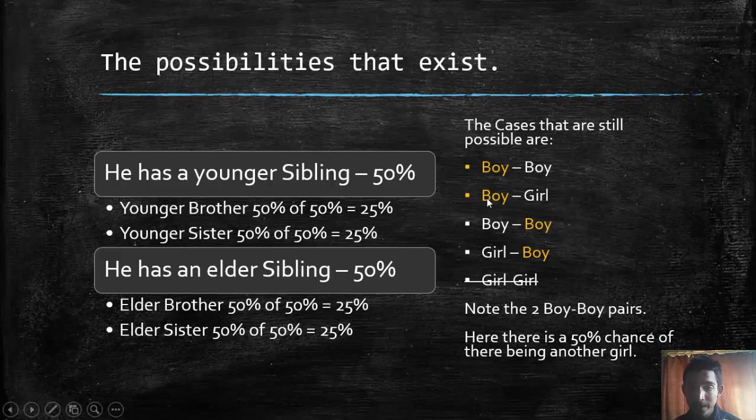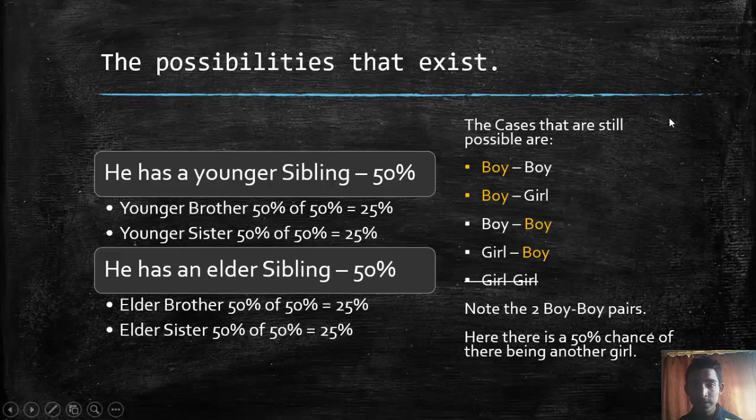Now, we have to note that there are two boy-boy pairs over here. This is because there are two possibilities, there being a younger brother or there being an older brother. Once we know one of these boys, the orange one over here, these two cases become different. Initially, they were the same thing and there was just one boy-boy situation. However, this is the beauty of the problem, that as soon as we know one of the boys, these two boys stop being identical and actually turn out to be two different probabilities.